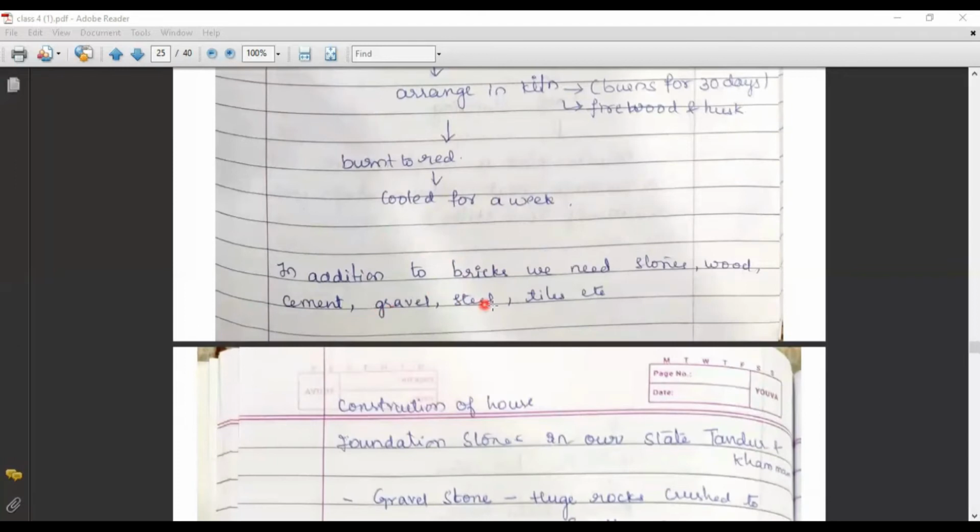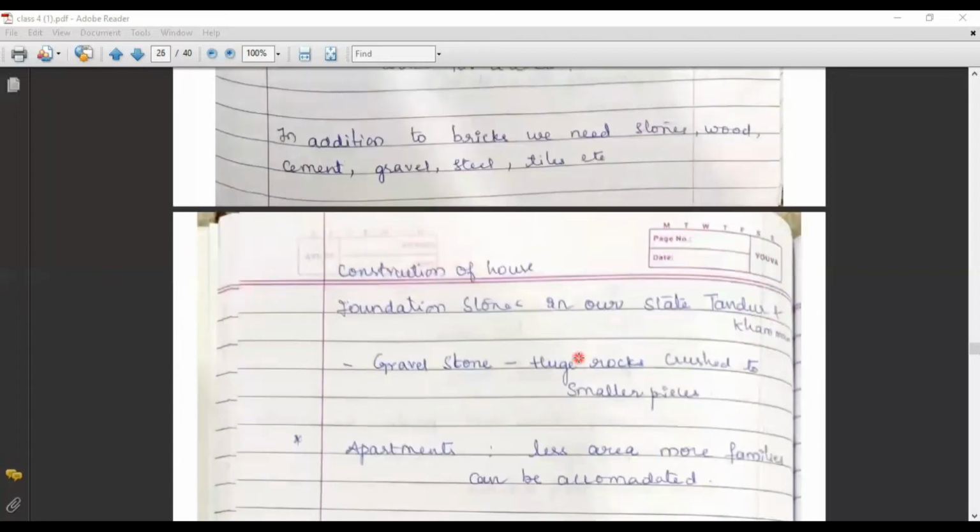In addition to bricks, we use stones, wood, cement, gravel, steel, tiles, etc. in the construction of a house. So from where are we going to get the foundation stones? The foundation stones we get from Tandur and Khammam. How are gravel stones obtained? They are obtained by crushing huge rocks into smaller pieces.